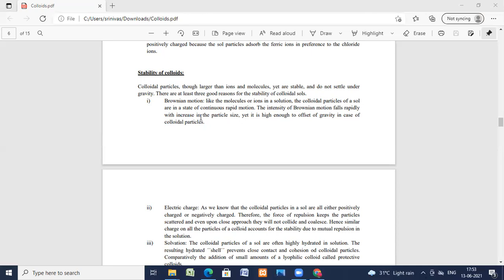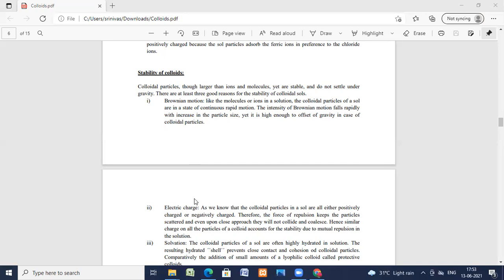The Brownian movement is due to the bombardment of the colloidal particles by the molecules of the dispersion medium. As a result, the colloidal particles acquire nearly the same kinetic energy as possessed by the molecules of the dispersed phase.